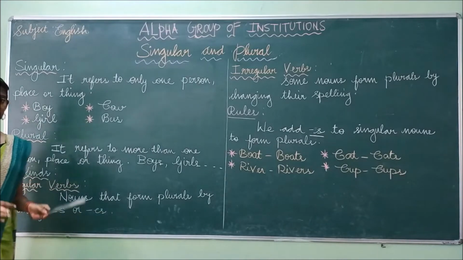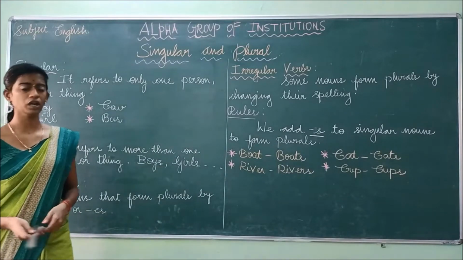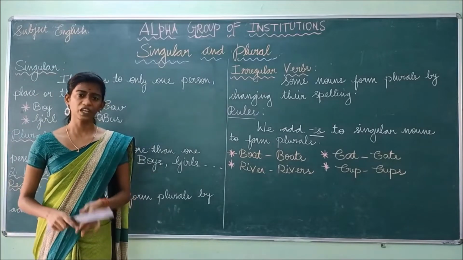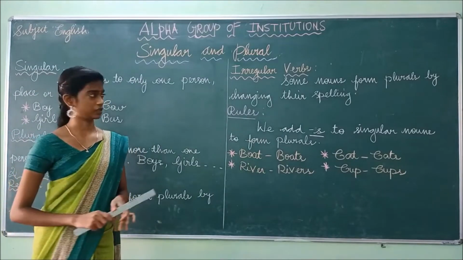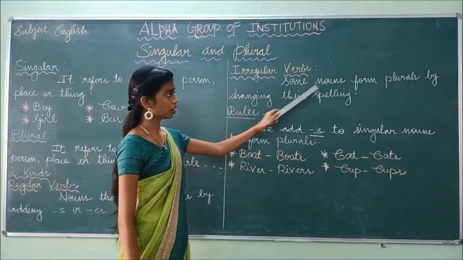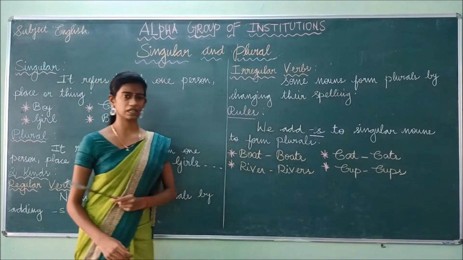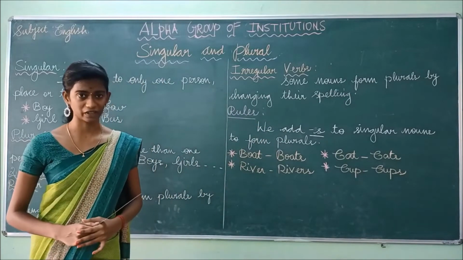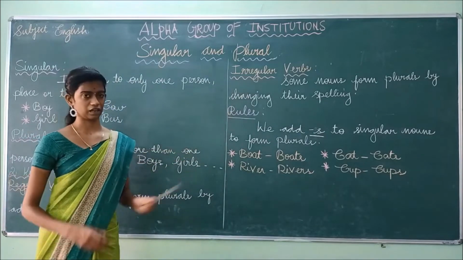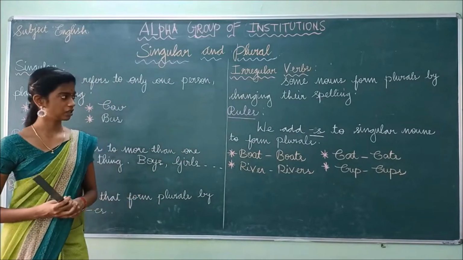So if we add s or es to the singular noun to make it a plural form, it is known as regular nouns. Likewise, some nouns form plurals by changing their spelling. So if we change the spelling of the words, it's known as irregular nouns. Have you understood, students? Okay.